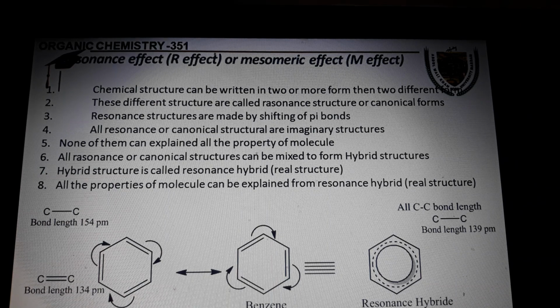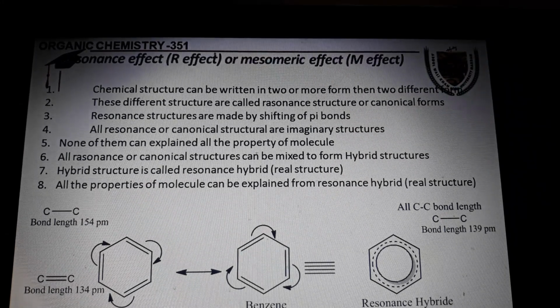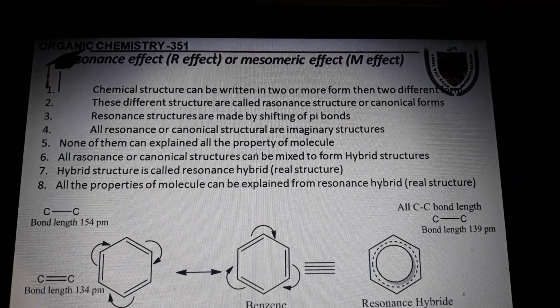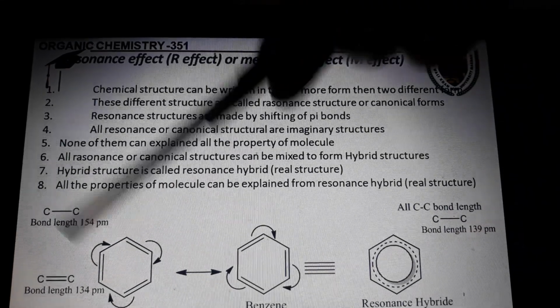So these structures are actually imaginary structures. Number 5th point is none of them can explain all the properties of the molecule. So you cannot explain all the properties of the molecule by only this structure or only this structure.